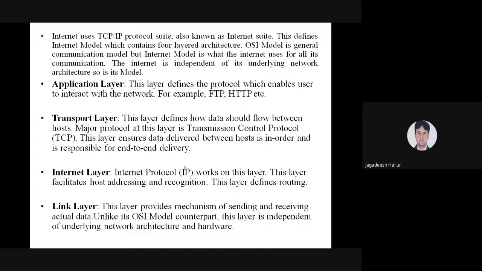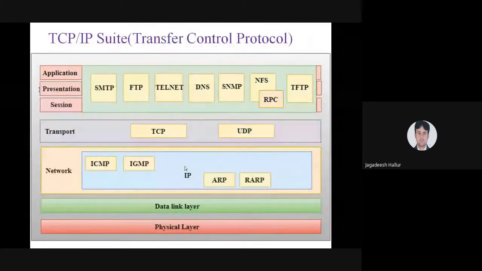One is TCP, Transmission Control Protocol, and the other is UDP, User Datagram Protocol. As we are seeing in the diagram, the transport layer is working on two protocols: Transmission Control Protocol and UDP, User Datagram Protocol.